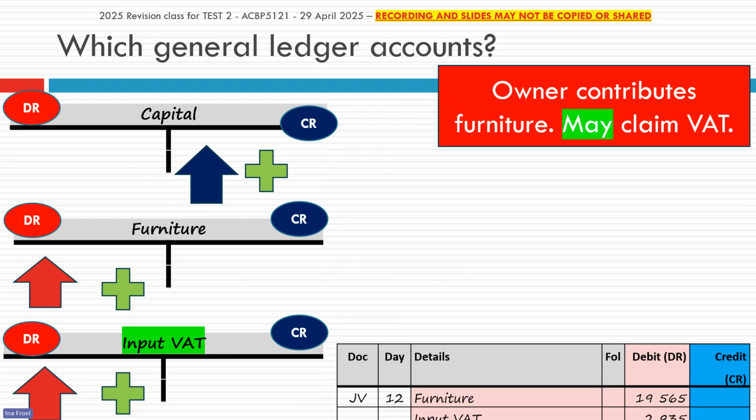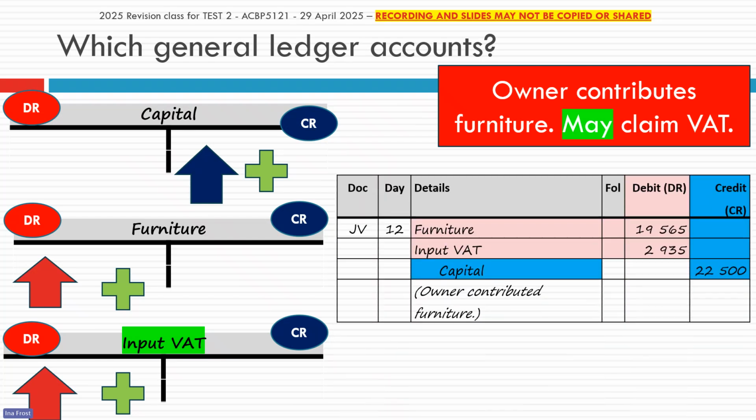So I'm literally just going to write that down exactly as I can see it in my little T accounts. There you can see I've written it down exactly like it shows in my T accounts: furniture debit, input VAT debit, capital credit. Okay, so it makes it much easier if you start with your little T accounts to know exactly how to write it out when you come to your general journal.